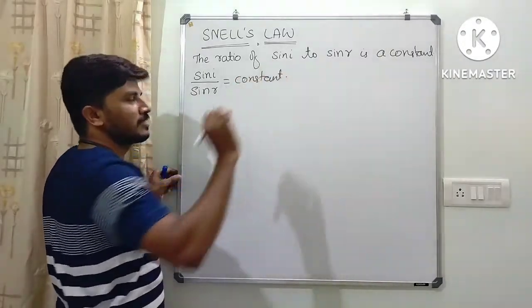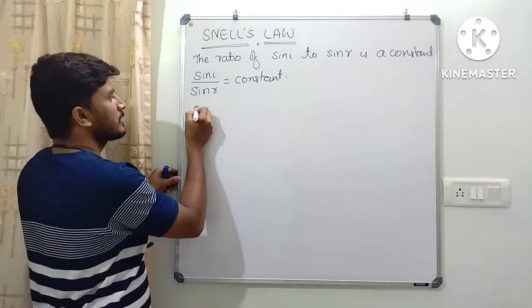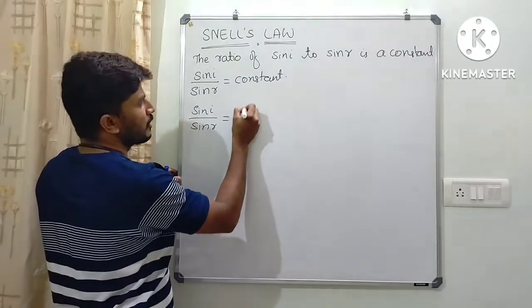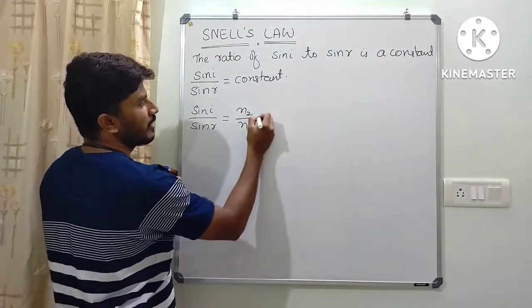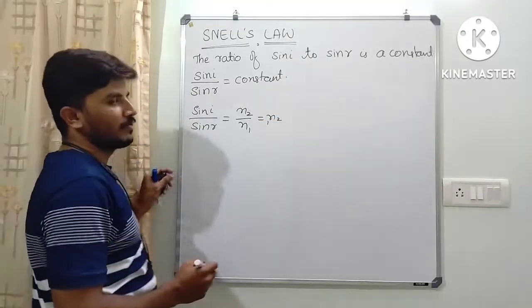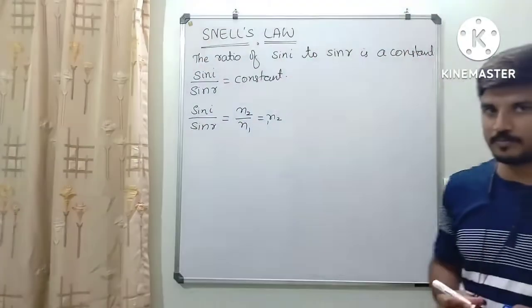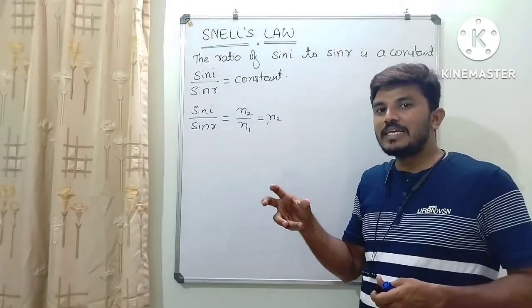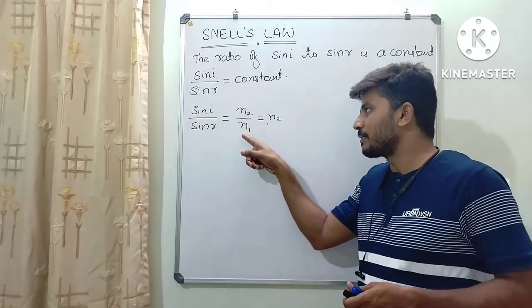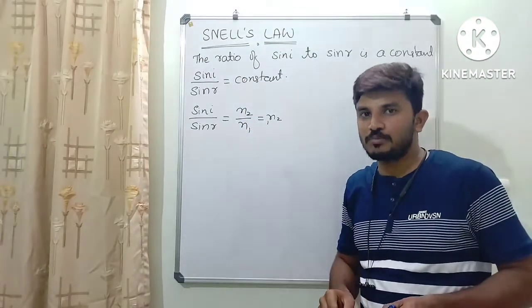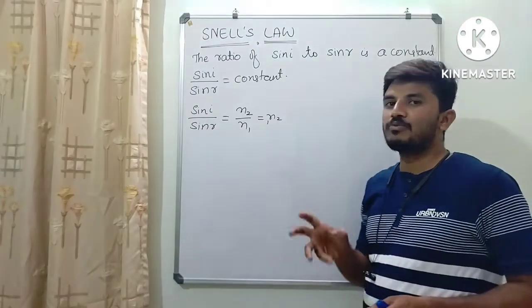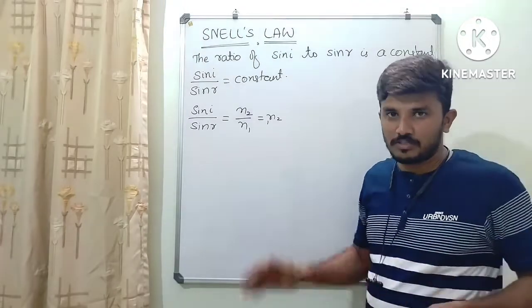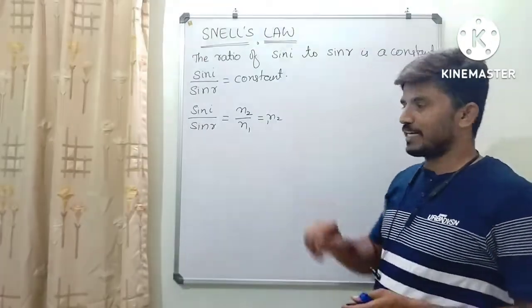What kind of constant is this? Sin I divided by sin R is equal to n2 divided by n1, that is n21. Sin I by sin R is a constant, that is the refractive index of the second medium divided by the refractive index of the first medium, that is equal to the relative refractive index. Actually it is a constant, it doesn't have any SI unit. Okay, so relative refractive index.